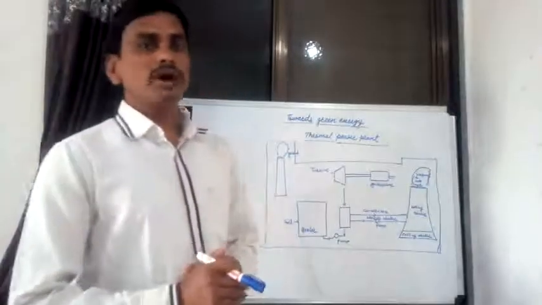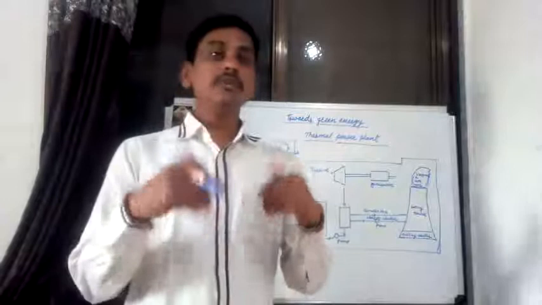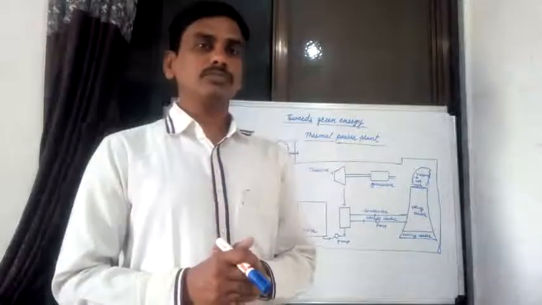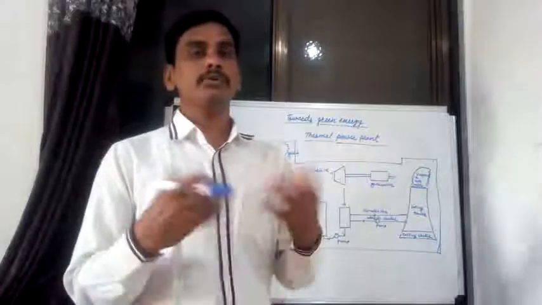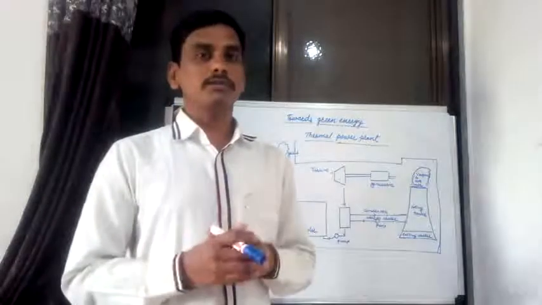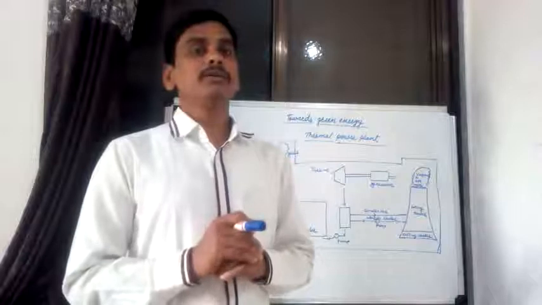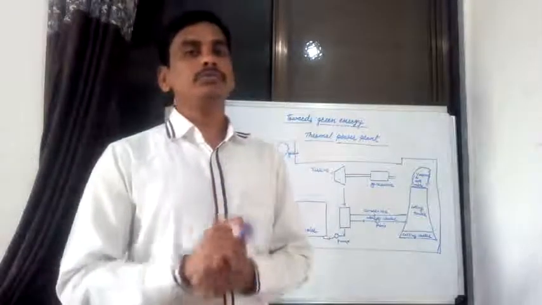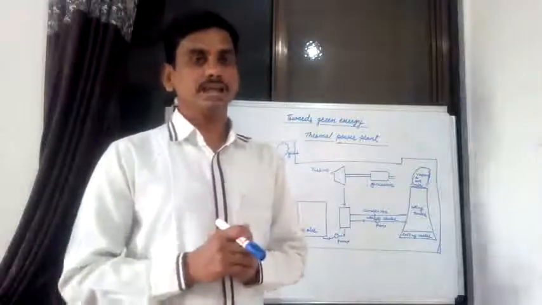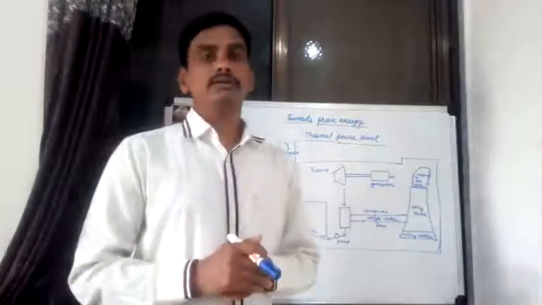Second, by use of various nuclear energy. By use of various atoms, uranium, plutonium, krypton, these are known as different atoms. And by use of the nuclear energy of these atoms to generate the electricity, that is known as a nuclear power plant.